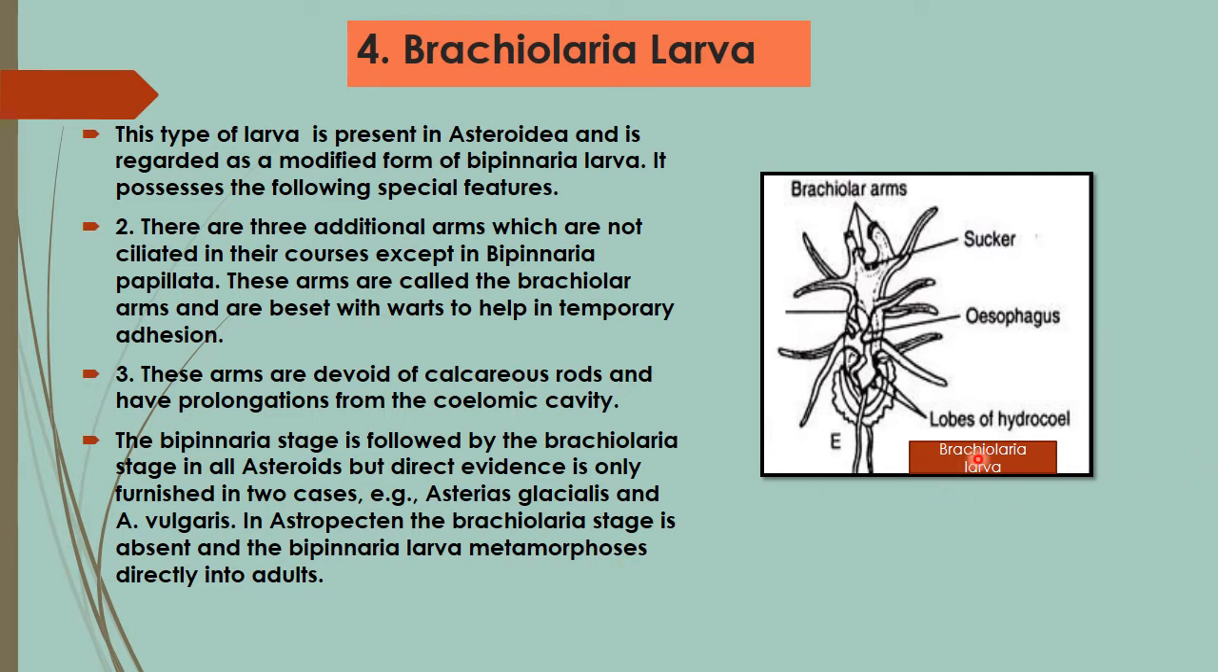So this is the brachiolaria larva, where we can see the brachiolar arms that are mainly helpful for temporary adhesion. The digestive system is complete, having the esophagus, and here we can see the lobes of the hydrocoel.